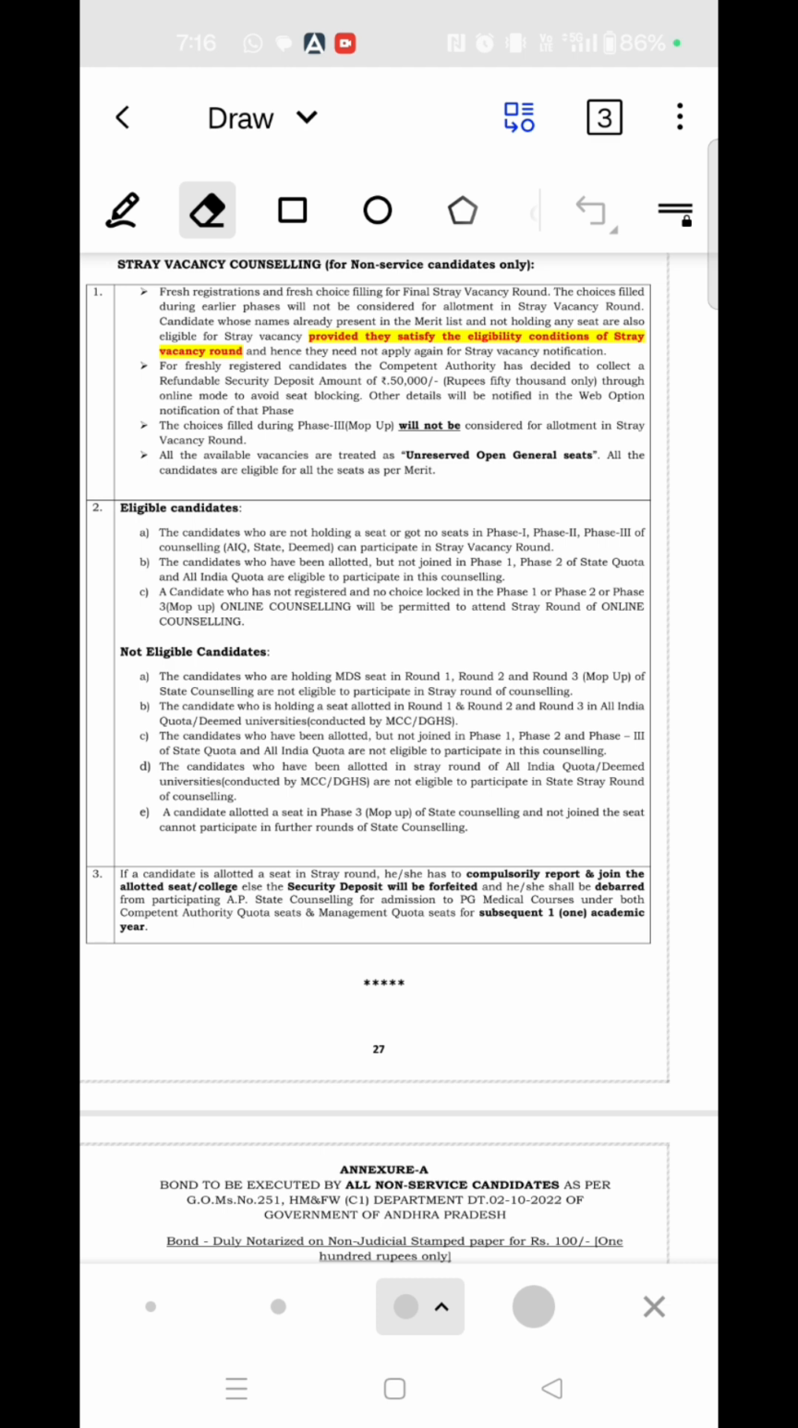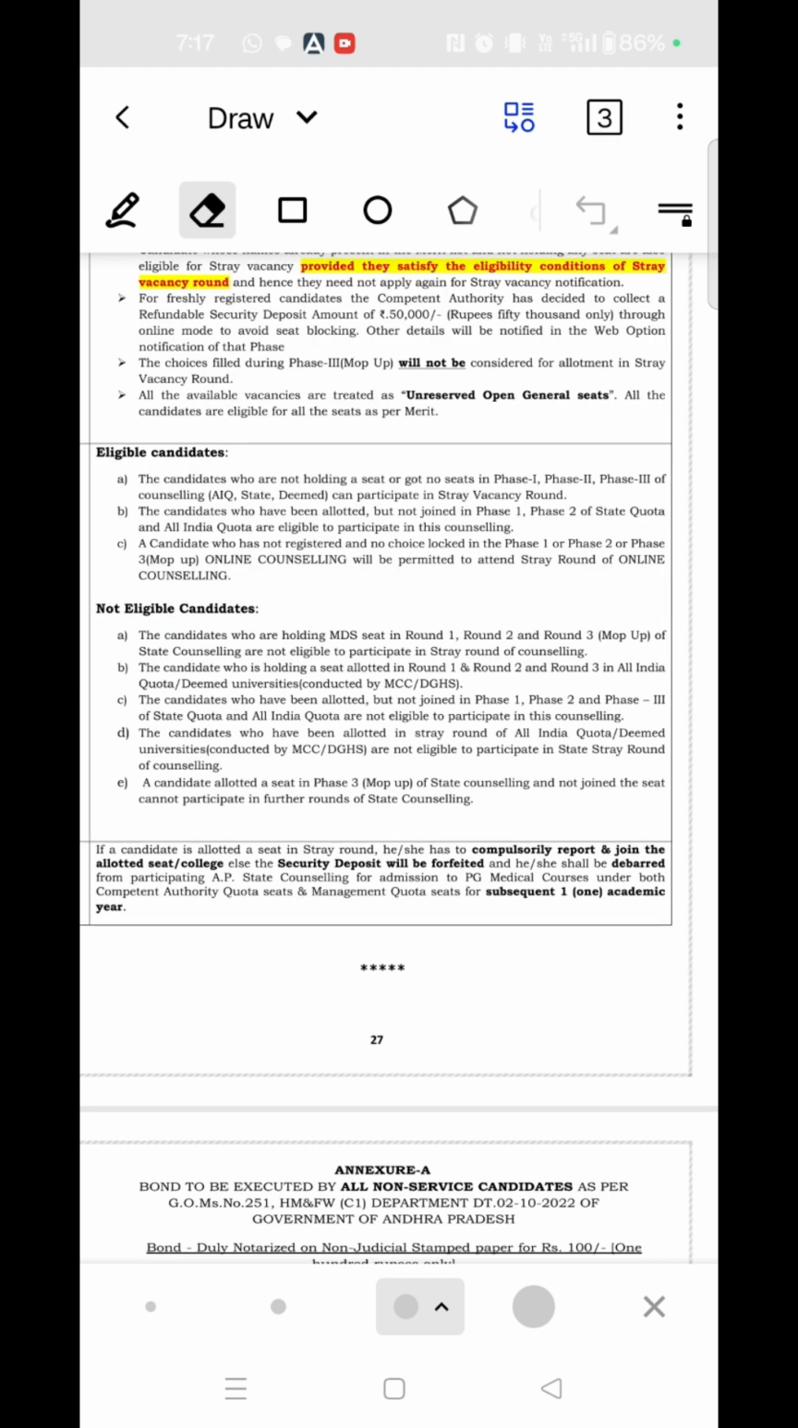So who are all not eligible? Please listen to this carefully. Candidates who are holding a seat in round 1, 2, 3 of the state counseling are not eligible, and the candidate who is holding a seat allotted in round 1, 2, and round 3 in the All India quota are also not eligible. And candidates who have been allotted but not joined in phase 1, 2, and phase 3 of the state counseling and All India counseling. So, if the candidate was allotted in the previous rounds but not joined, they are also ineligible.